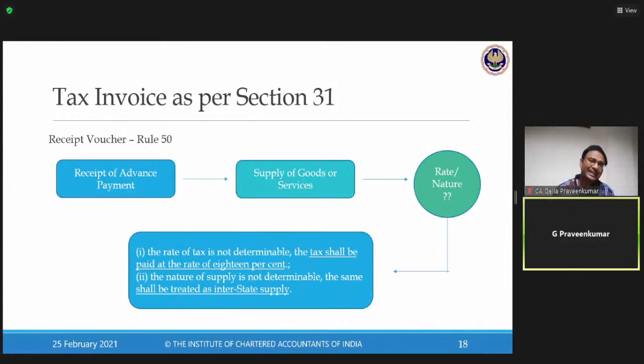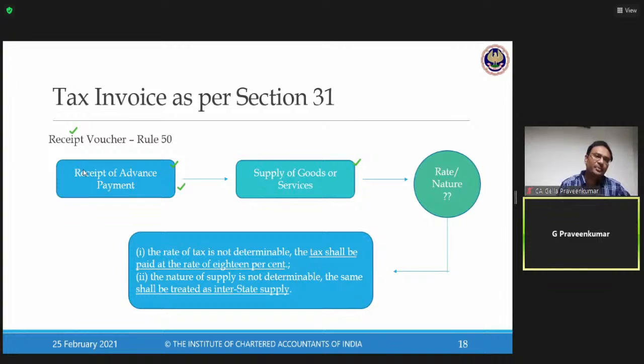So should I need to issue a tax invoice the moment I receive advance? Answer is no, a big no. Issue a tax invoice only when there is a provision of service. So what if I receive money in relation to a supply of services or goods? When I receive advance, issue this document called receipt voucher. So this receipt voucher says, whenever you receive money in advance as a supplier of goods or services, you issue this document called receipt voucher.